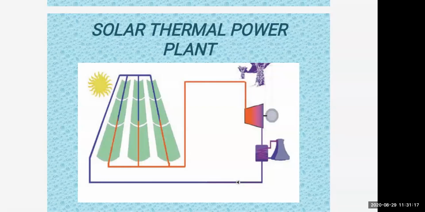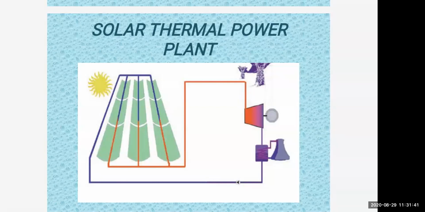You can see the sun, solar energy, and the solar panel is connected. That is how you have to draw the schematic of a solar thermal power plant, through which steam is passed. The steam is passed through the turbine, and a generator is connected, a condenser will condense it, there is a cooling tower and a pump is attached.